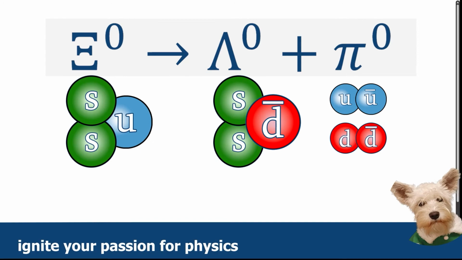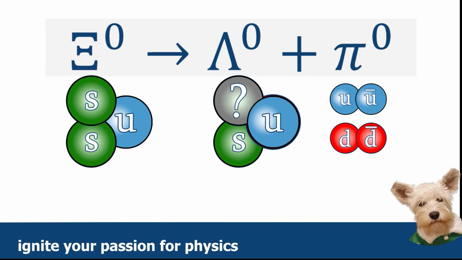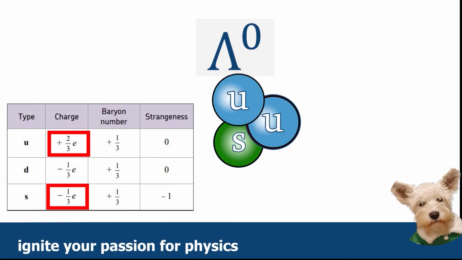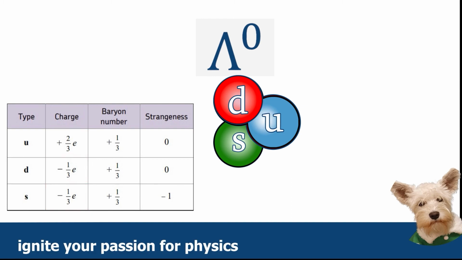So that therefore means that actually what has to happen is that one of our s's has to change and then the u stays fixed. So the question is, what does this other s change into? A d in, we will now get a charge of minus a third, minus a third, plus 2/3, and so that could work. And if you go through the various other combinations for what that middle particle could be, you find that that is in fact the only option. So our lambda particle is going to be a SUD.